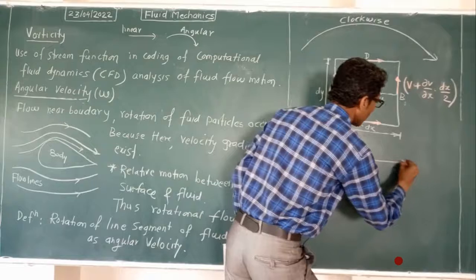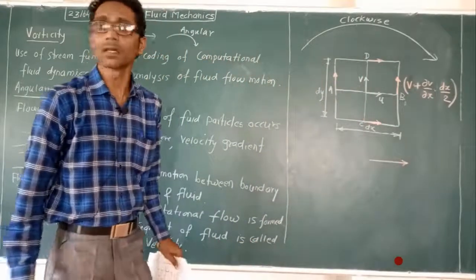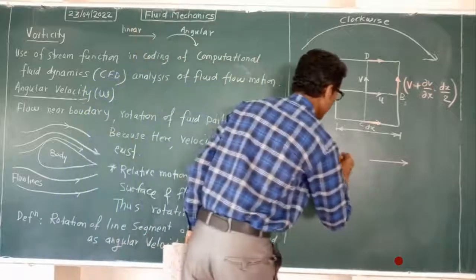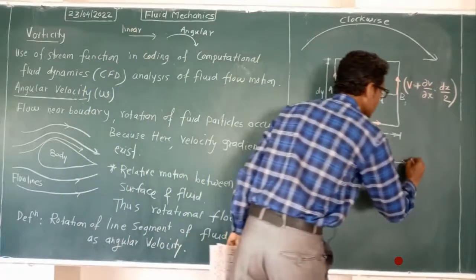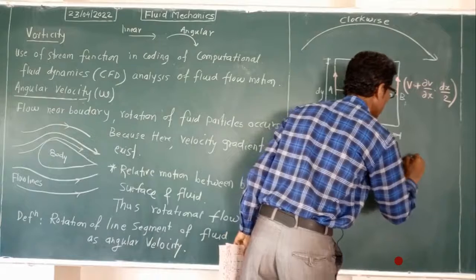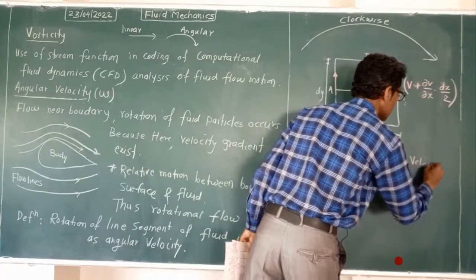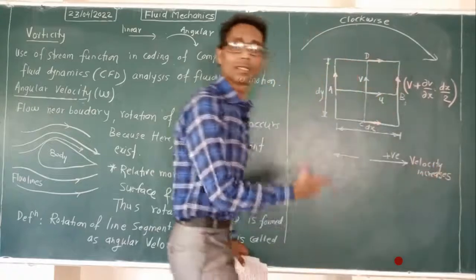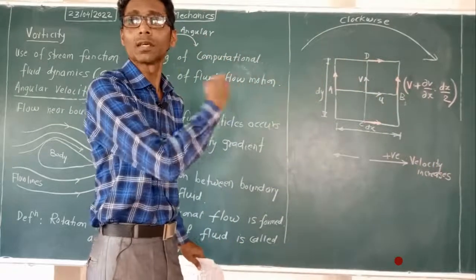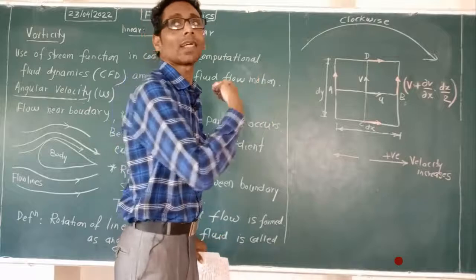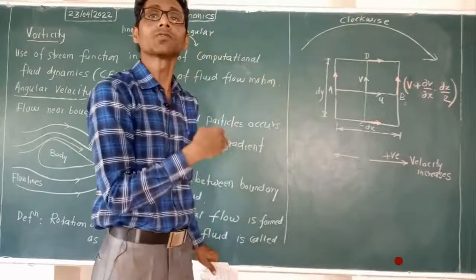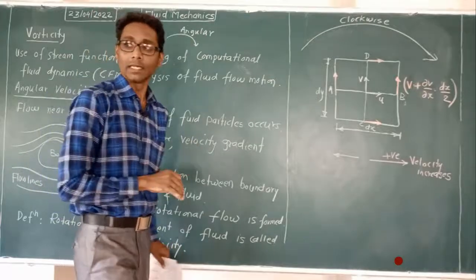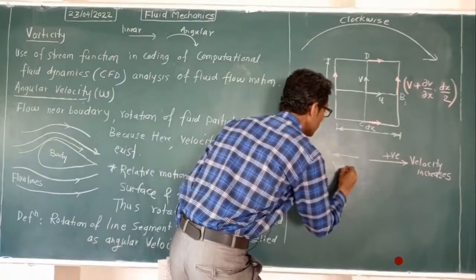I will show here. Normally in engineering mechanics we use the right direction for positive and the left direction for negative. In engineering mechanics, the right direction we take as positive, means velocity increases. On the graph also we show it in this way. On the graph, we use a zero line. On the right side of the zero line, all the values we take as positive. On the left side of the zero vertical line, we take all the values as negative. So here velocity decreases.